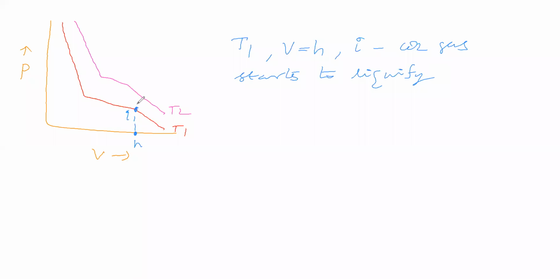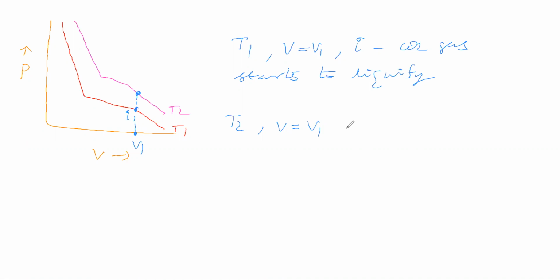Now we will take temperature T2. Volume is equal to point H, or V1 volume also we can consider. Better we will consider this as V1. This is V1. Now volume is equal to V1.